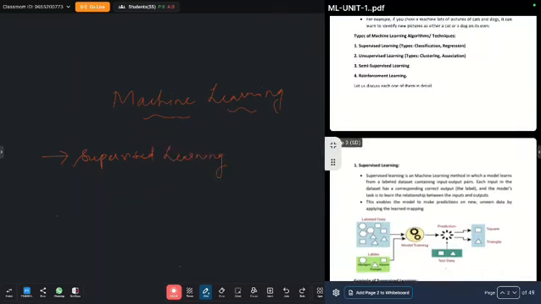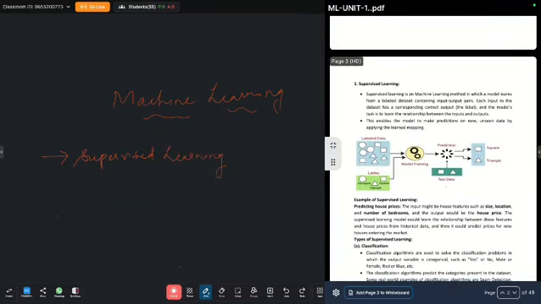Supervised learning. It is a machine learning method or machine learning technique which works on labeled data. Now, what is labeled data? Data is said to be labeled when it has input and output. When there are predefined inputs and outputs, then the data is said to be labeled data.